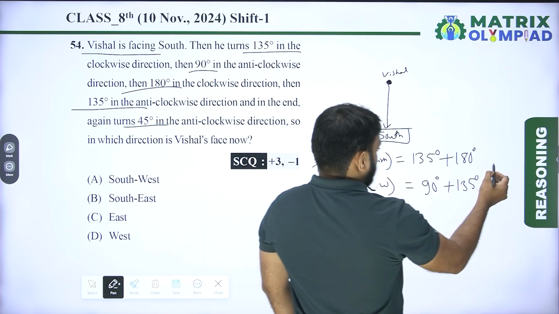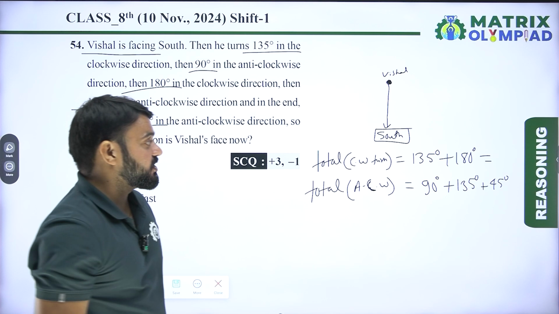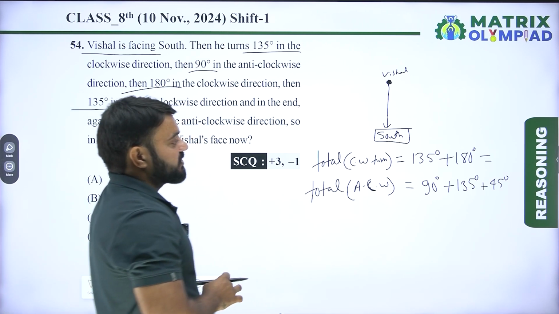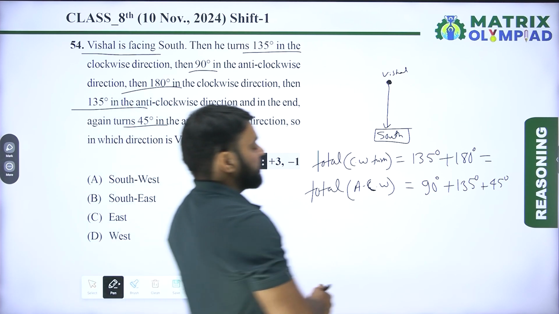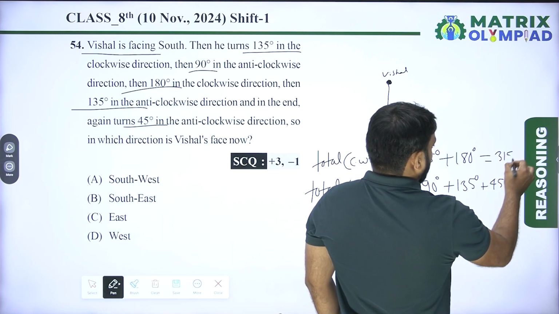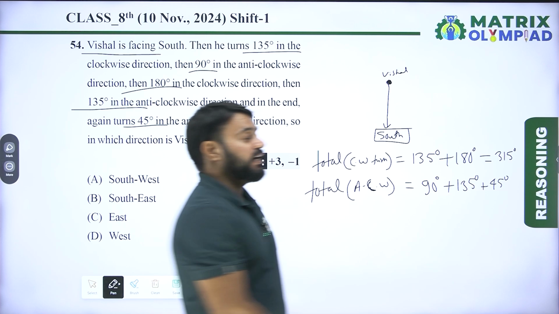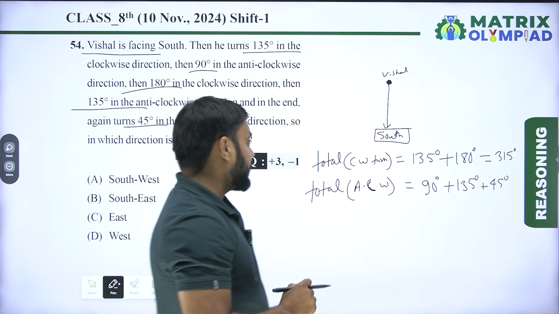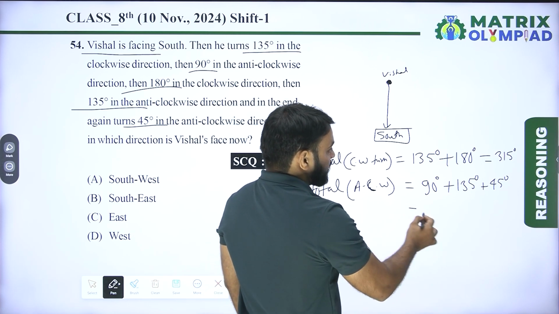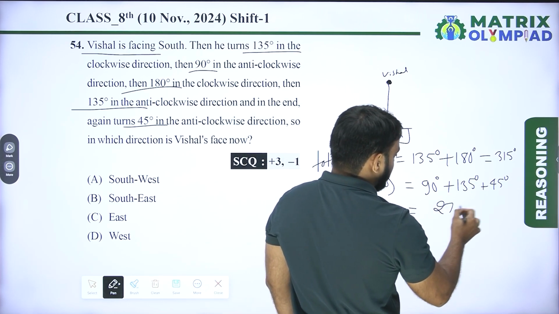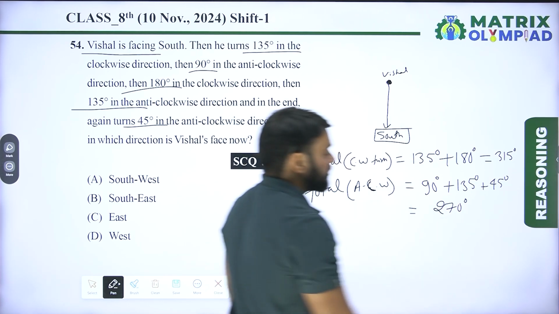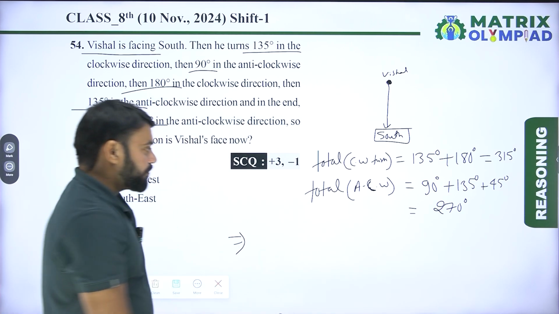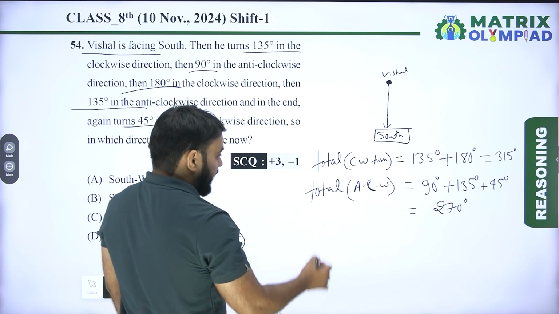So now, total clockwise turn is equals to 135 plus 180, it means 315 degree. So he takes 315 degree in clockwise direction, and he also takes 270 degree in anti-clockwise direction. So now let's compare these two.